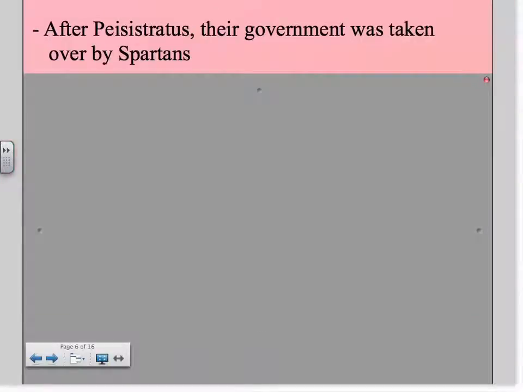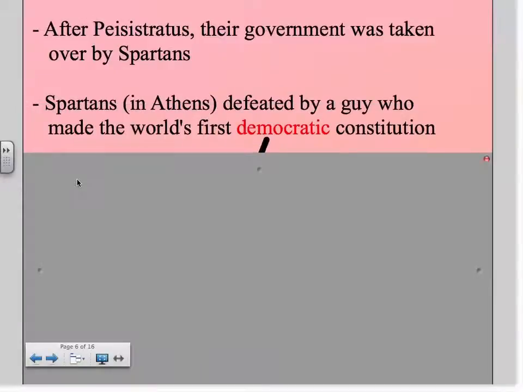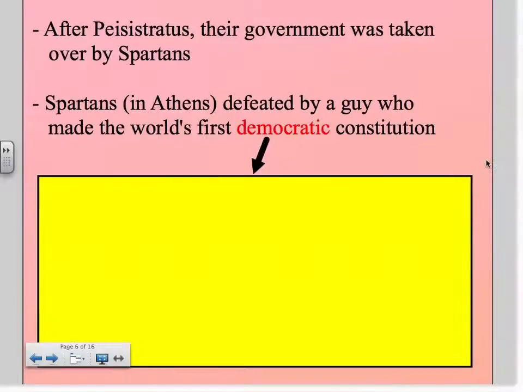Finally, after Peisistratus, the government was taken over by Spartans. So the Spartans attacked Athens and took over. The Spartans defeated the guy that made the world's first democratic constitution. Let's take a few minutes to talk about the word democratic.